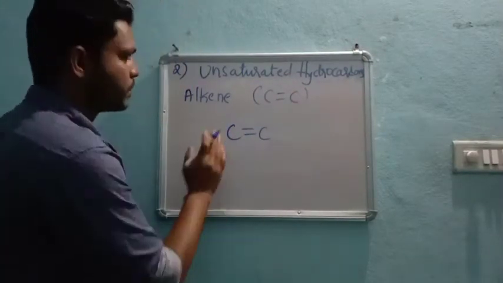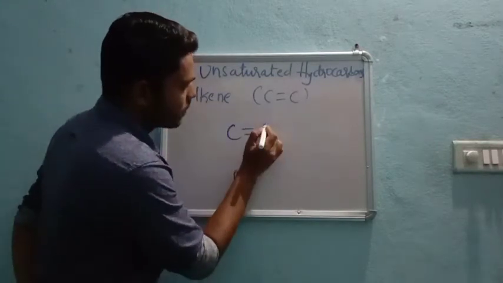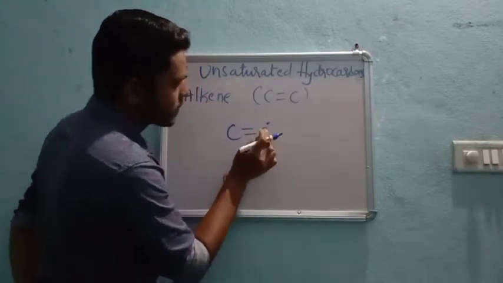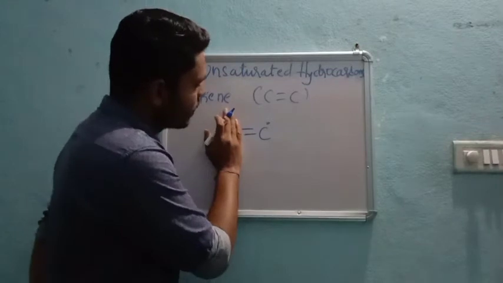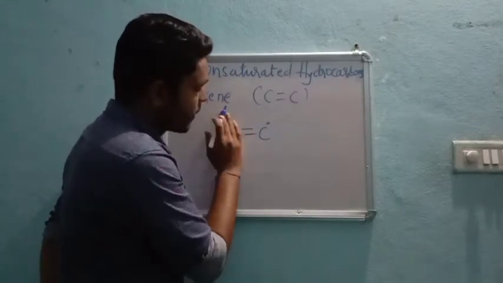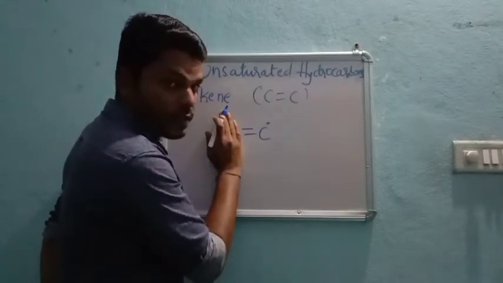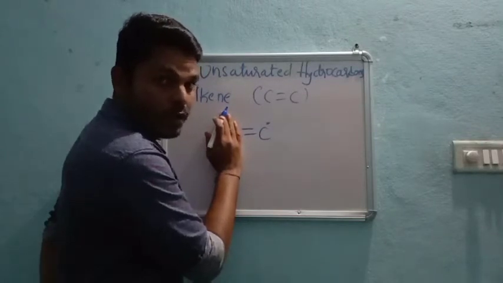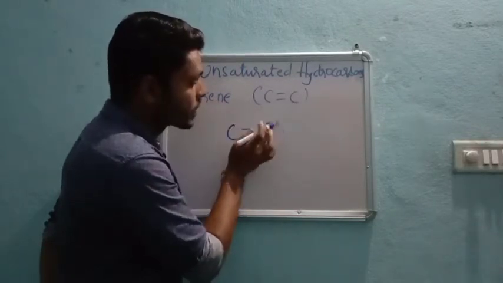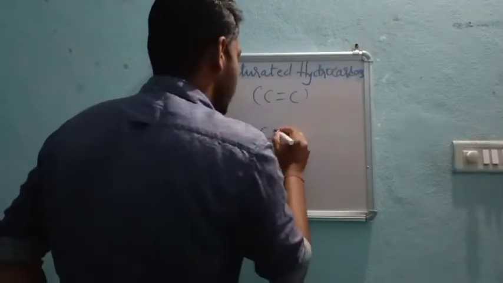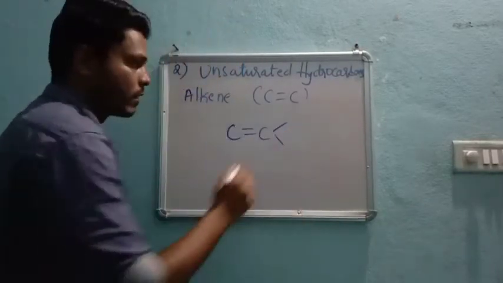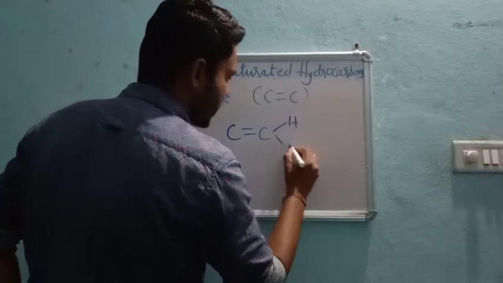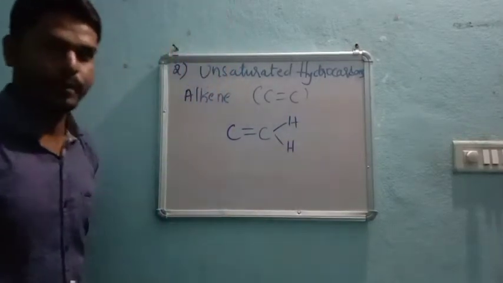Now see. First you look at this carbon atom. How many bonds are present to this carbon atom? 2. That means, what is the valency of carbon? 4. That means how many hydrogens do we require with this carbon? 2. Right? That means I will write H and H completely.